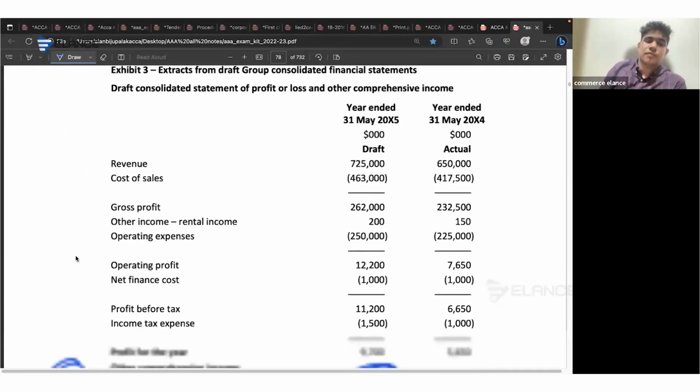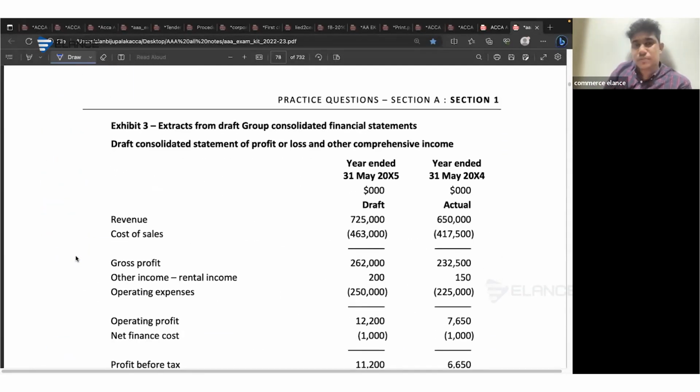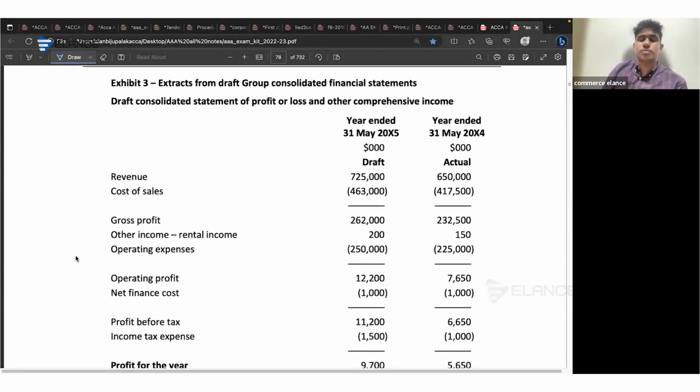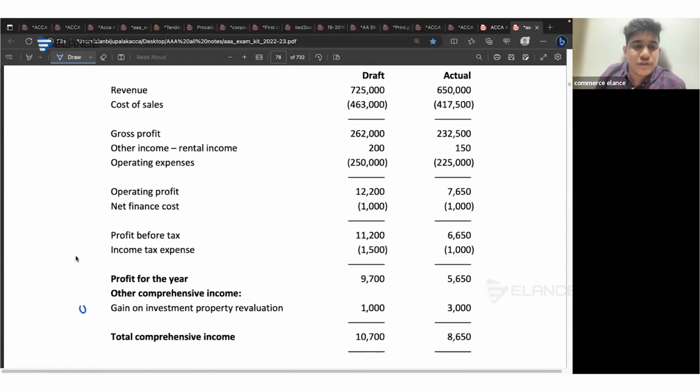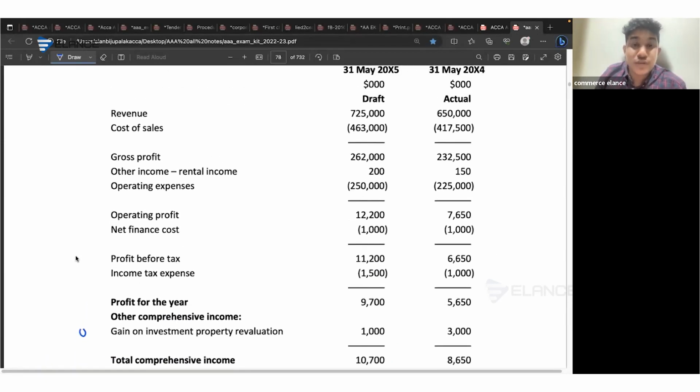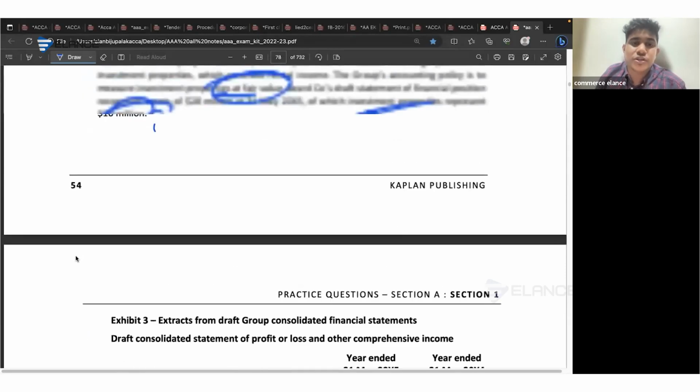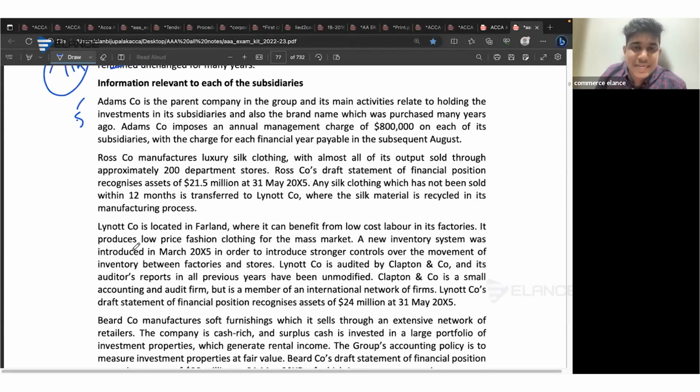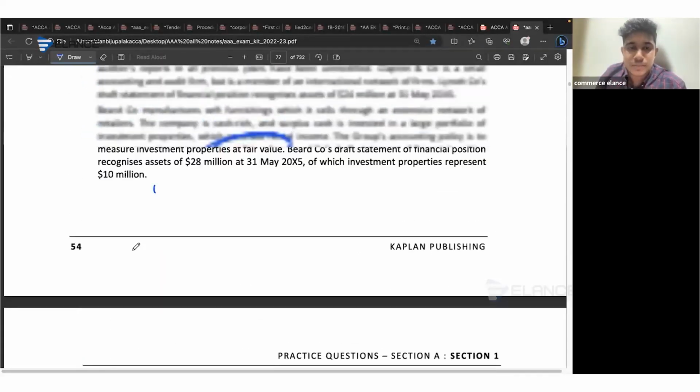In that case, we know that we follow the equity method for accounting of an associate, and profit from the associate should be shown as a single line item in the P&L. As we can see over here, it's not included. So it can be mentioned as a risk. So you need to compare the scenario to the financial statements.